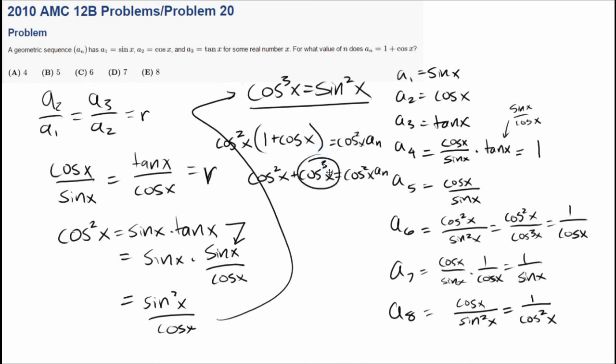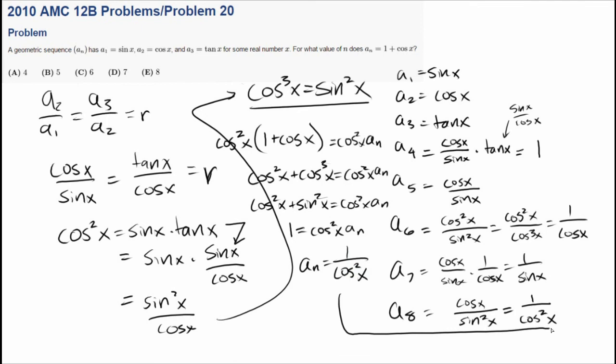Cosine cubed of x, since we just made that term, is equal to sine squared of x. So cosine squared of x plus sine squared of x equals cosine squared of x times a_n. This is a rule of trigonometry. Cosine squared of x plus sine squared of x is always equal to 1. So 1 equals cosine squared of x times a_n, so a_n equals 1 over cosine squared of x.